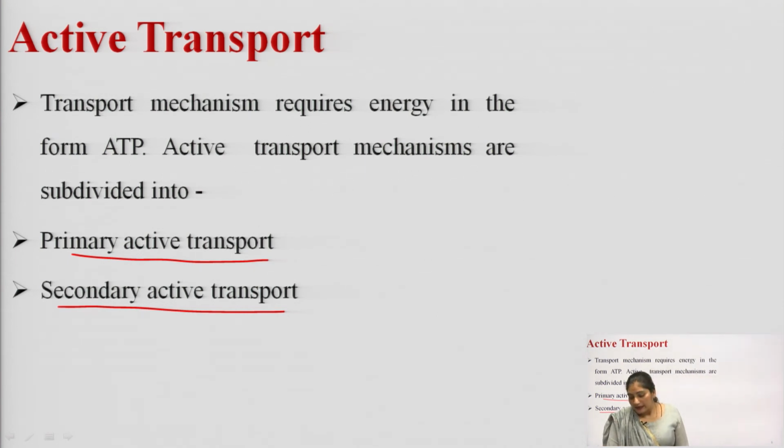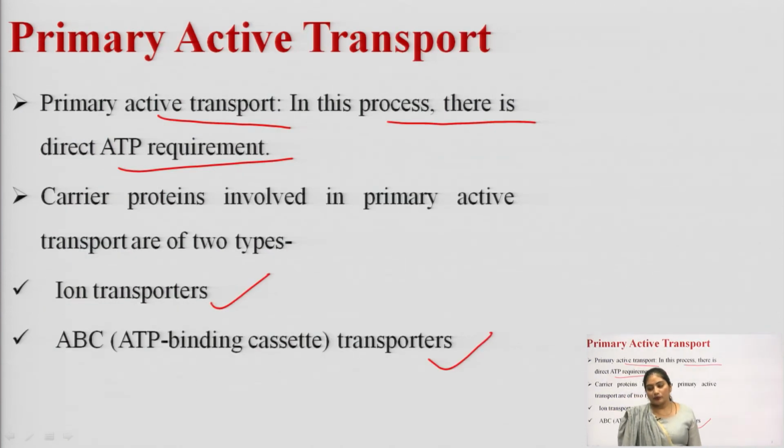In primary active transport, there is a direct requirement of ATP, and the carrier proteins involved are of two types. The first is the ion transporter and the second is the ABC transporter. What is the ABC transporter? ABC is the ATP binding cassette.